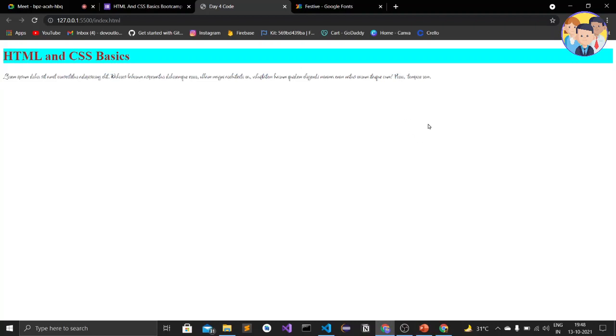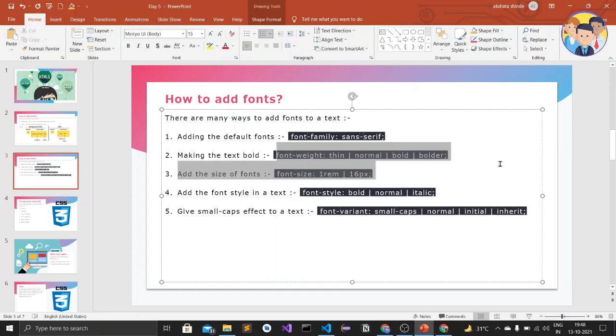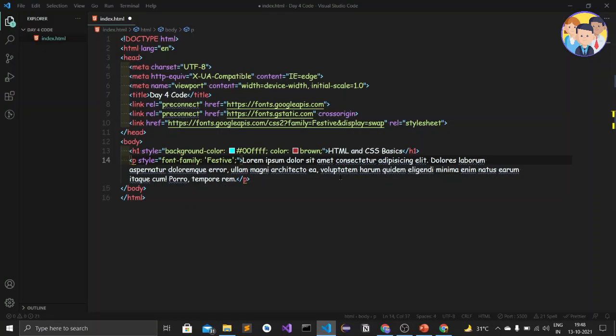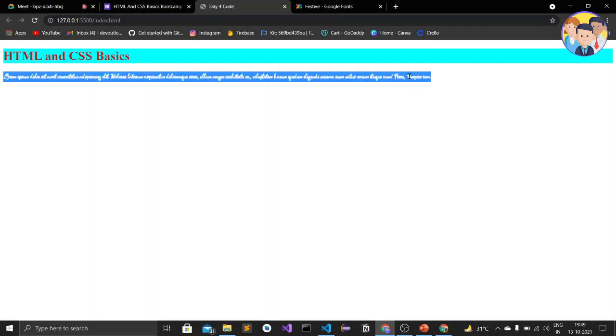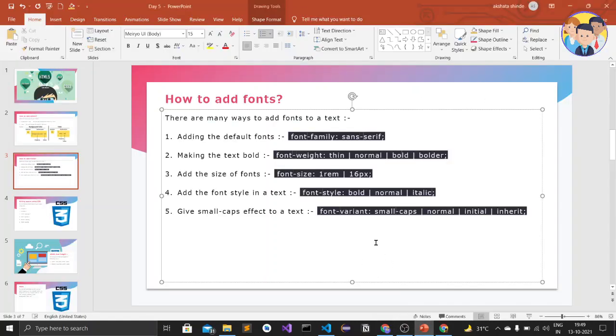Okay, we can also increase the font size. So let's see it. So the next one is font weight. Let's make it bold. Here after semicolon I will write font weight, and then the colon, then bold. Okay, and when I save it and go to the web browser, then we can see the text has become bold. Okay, so this effect, or we can say this magic, can become using CSS.